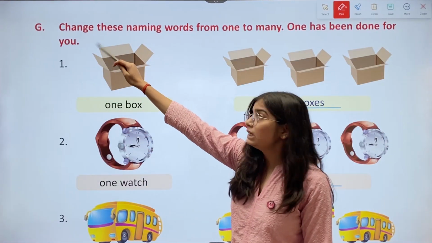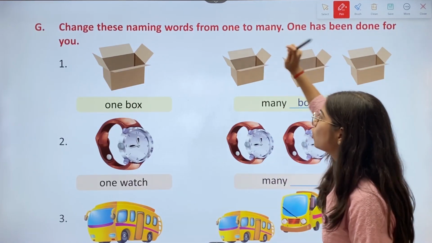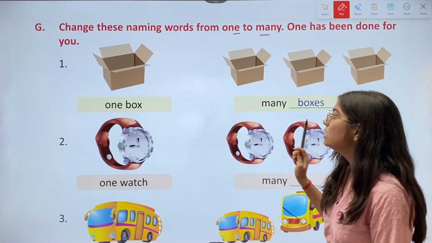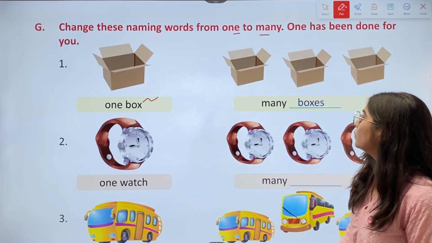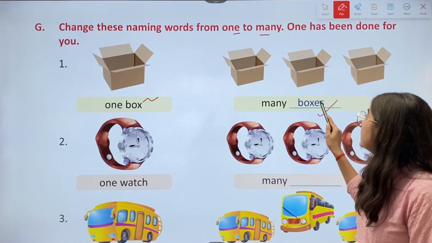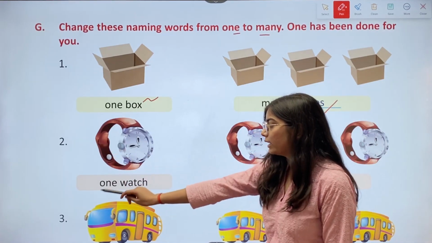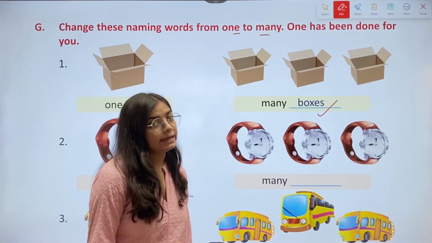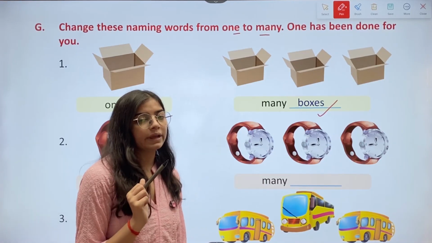Then we have the G. Change these naming words from 1 to many. 1 has been done for you. So we have to change these words from 1 to many and 1 is already given. First, 1 box. We have then many boxes. They have added es to this word. Okay. Now, second one, 1 watch, then many dash. So we'll write many watches. We'll add es to the word watch to make it plural.